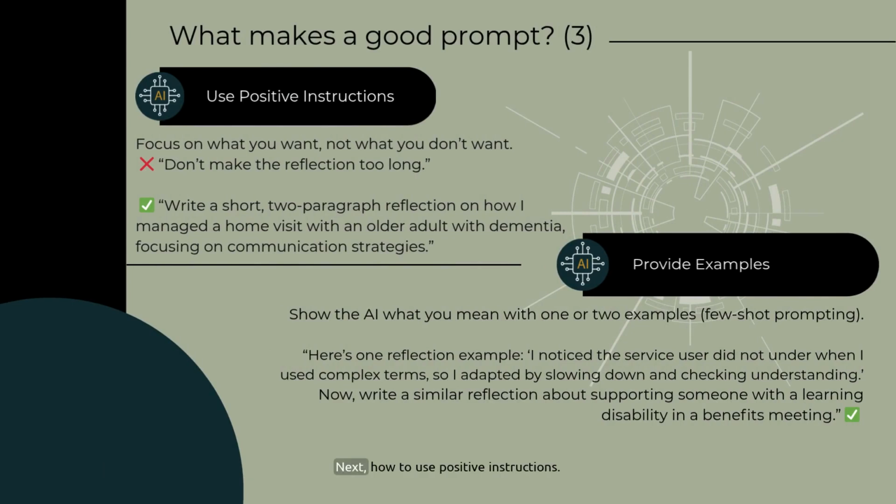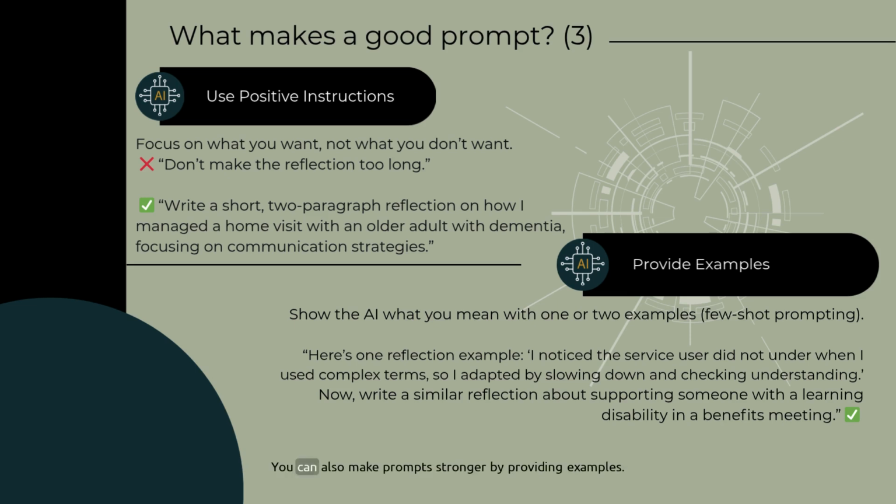Next, how to use positive instructions. That simply means telling the AI what to do, not what to avoid. If you say, don't make the email too long, the model focuses on the word long and often gives you exactly what you didn't want. Instead, give a positive direction. Write a short, 2-paragraph summary for a team update. Positive phrasing keeps the AI on task and makes your intent crystal clear.